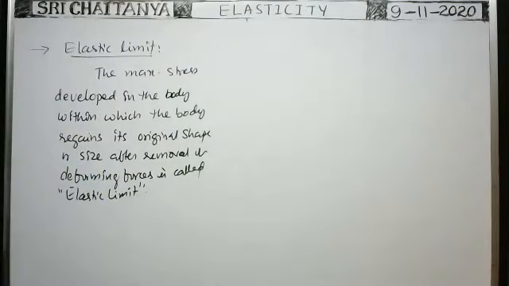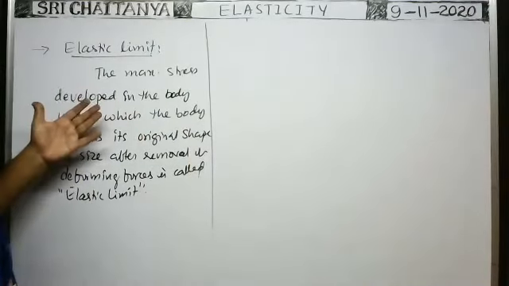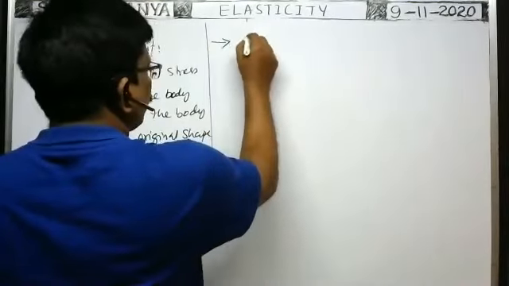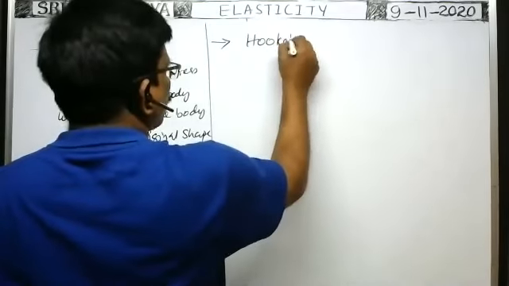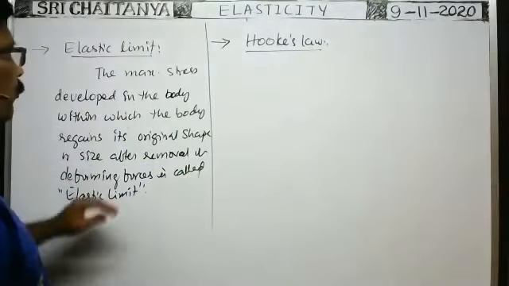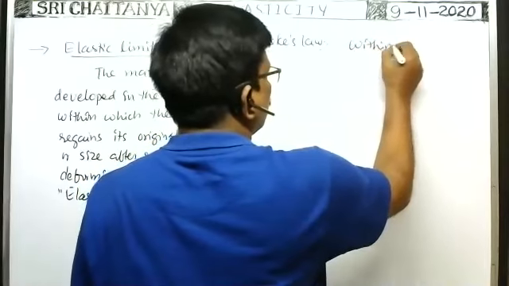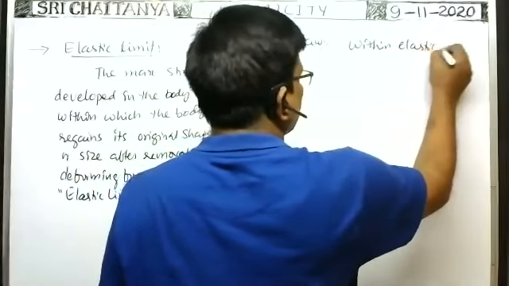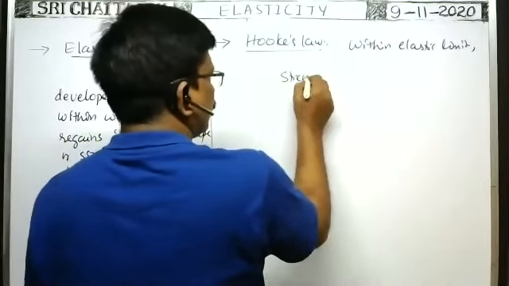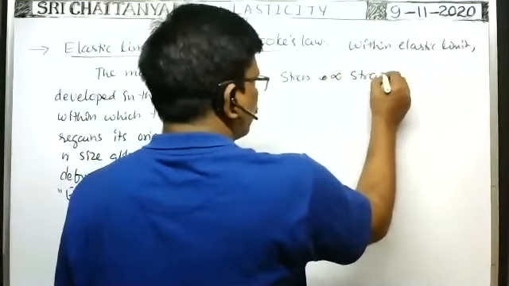So far we have discussed the different types of strains, stresses, and next the elastic limit. Okay, now Hooke's law. Within the elastic limit, any type of stress is directly proportional to strain.